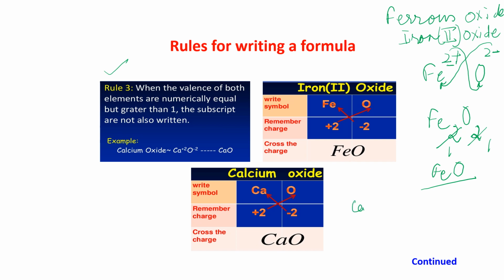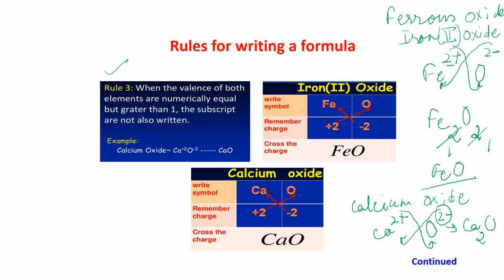Similarly, calcium oxide. The symbol of calcium is Ca. The valency is 2 plus. And oxide is oxygen with the valency 2 minus. Now again crisscross. So with Ca, this 2 will come, and with oxygen, this 2 will come. Now 2 and 2, so what will I do? 2 ones are 2, 2 ones are 2, reduce. So I am getting 1 and 1. So it is CaO. Am I clear to you?